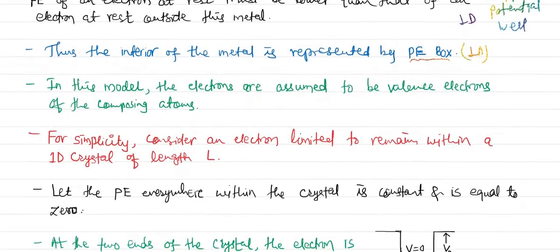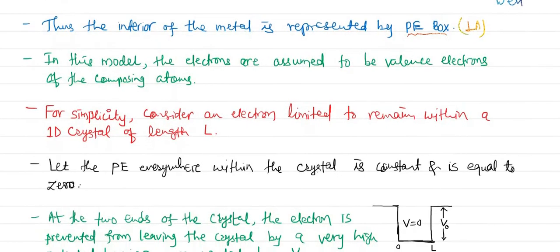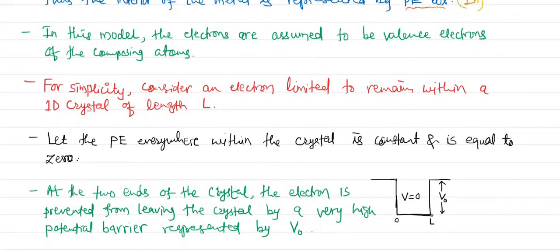I have drawn the diagram below. For simplicity, what we are considering is simply a one-dimensional box, a one-dimensional crystal whose length is L. I am talking about one dimension, so only one axis, from x equal to 0 to x equal to L. So this is simply a one-dimensional box or one-dimensional crystal of length L. Let the potential energy everywhere within the crystal be constant and equal to 0.